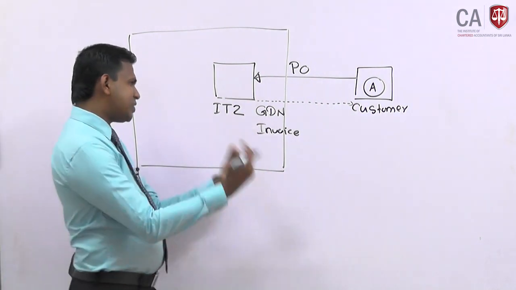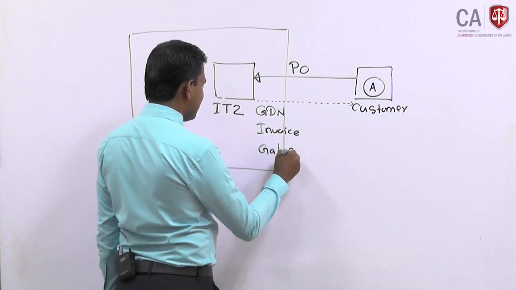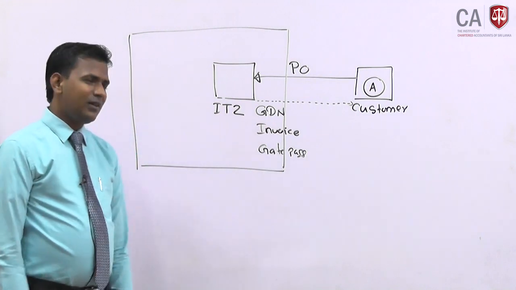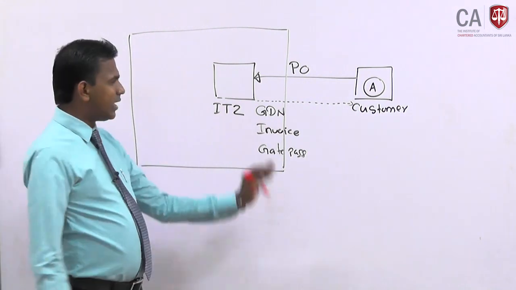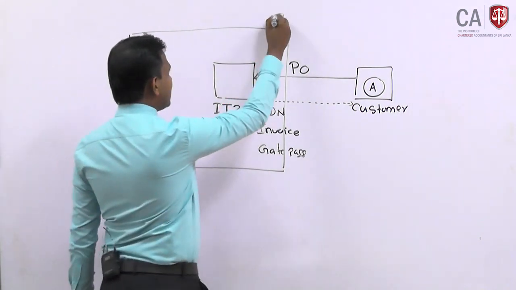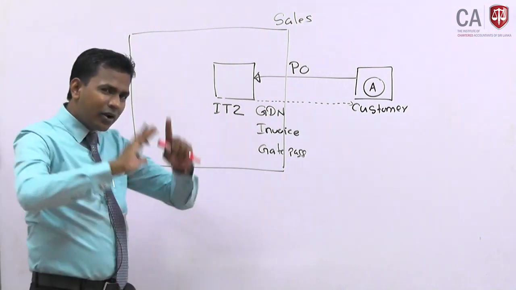There will be another source document we discussed, the gate pass. Credit approval forms, proforma invoice evaluation. Likewise, there are so many controls involved in the sales process. This is a sales process, and in it there are a lot of controls.